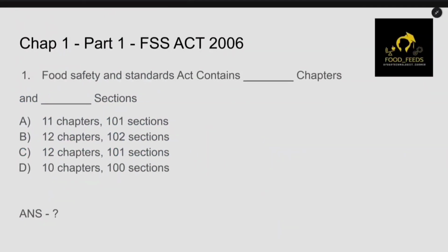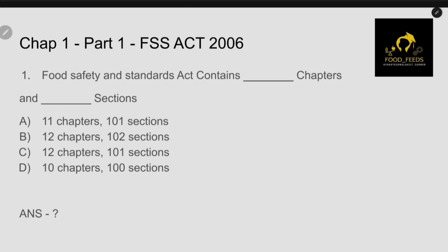So this is the very first question. Let's start with a simple question. The FSS Act, Food Safety and Standards Act, contains dash chapters and how many sections? We have 4 options and we need to choose any one of those options. Basically, we need to know about the FSS Act. This is the very first part of the chapter 1 section. It's going to be 3 parts, so the first part we are going to discuss now.